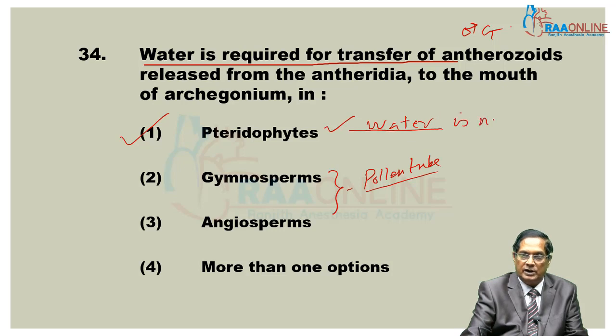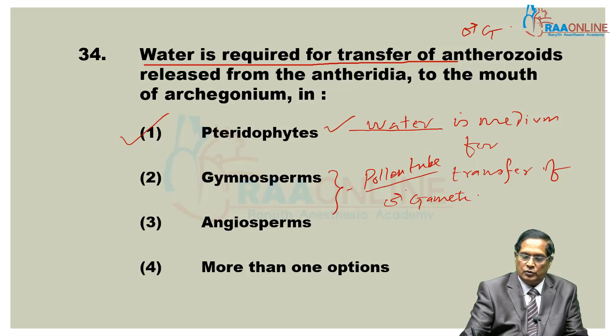Water is the medium for transfer of male gametes to the neck of the archegonium.